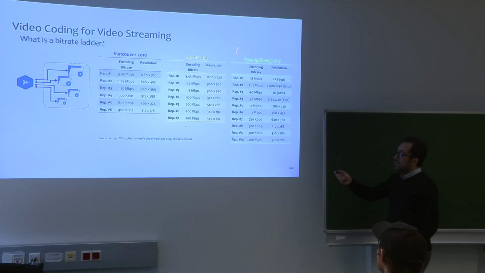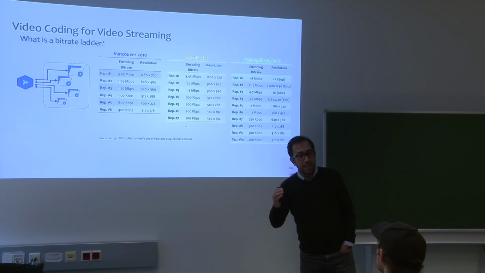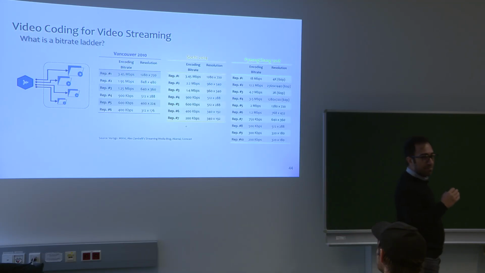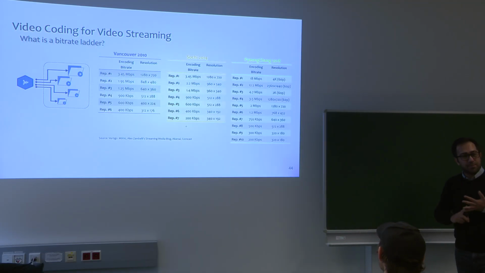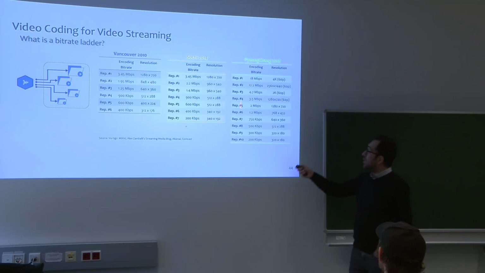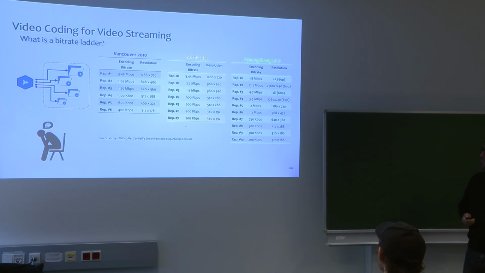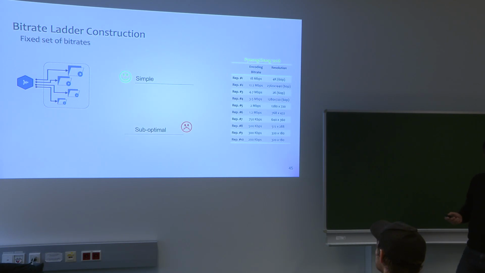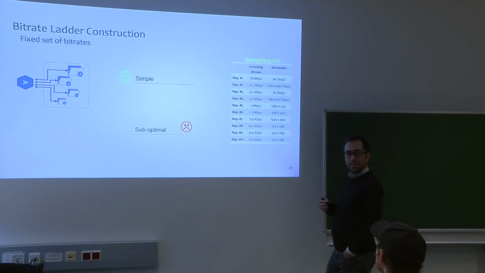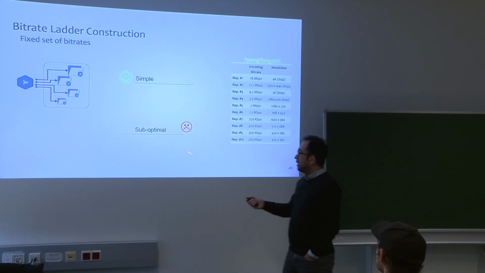But this is a fixed bitrate ladder. What does it mean? Whatever comes, it doesn't matter if it is animation, sport, or movie, they are all encoded at these representations. This is very simple, right? We don't do any kind of optimization, but it is suboptimal.